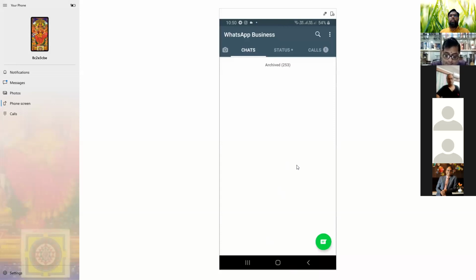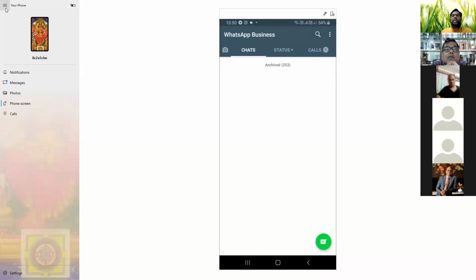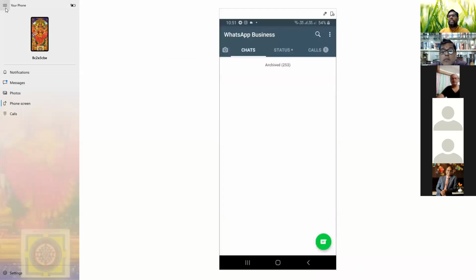Somebody is asking how you can put my mobile screen on the laptop, right? There is an option called Your Phone in the laptop. It comes from the options. Your Phone. I put in my phone number, and it connects through Bluetooth, mobile Bluetooth synced with the laptop Bluetooth. My total phone can be seen here.